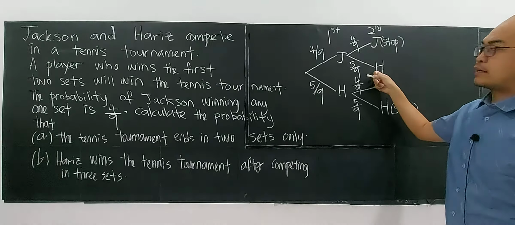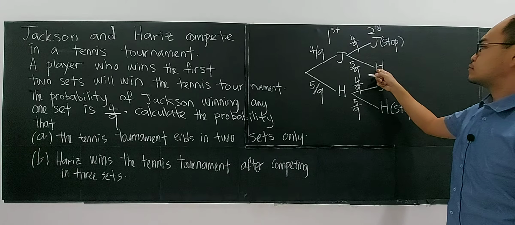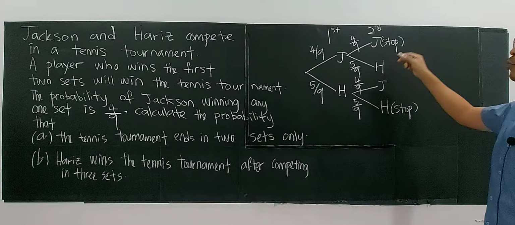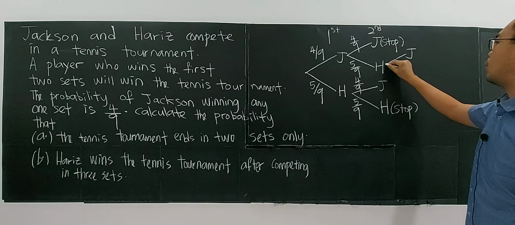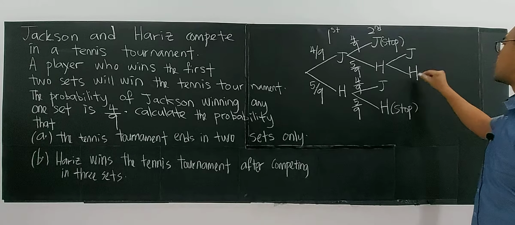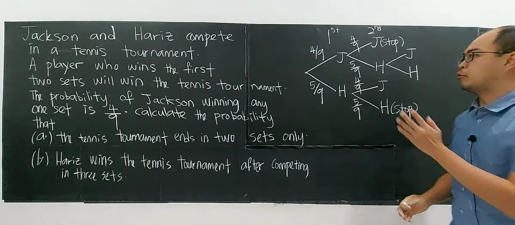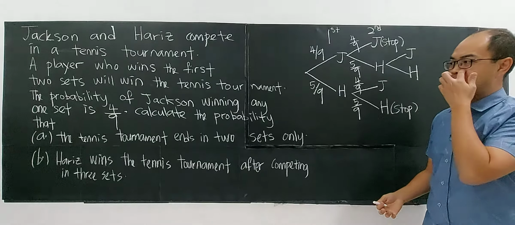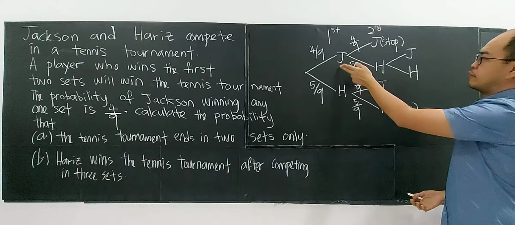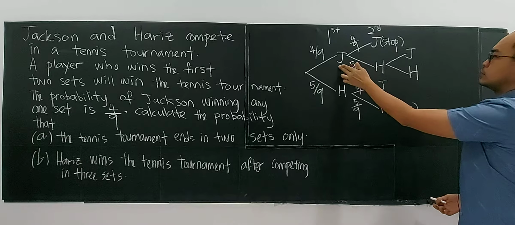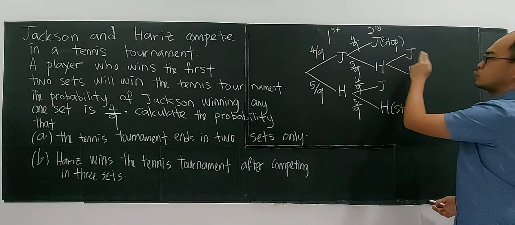But this is not decided yet, because Jackson wins the first set, then suddenly Harris wins the second set. So the game has to continue. Either Jackson or Harris wins. At most it is 3 sets, like badminton, at most 3 sets. Finally, you will decide who will be the winner. Harris wins, and Jackson wins again, so Jackson wins in 3 sets.